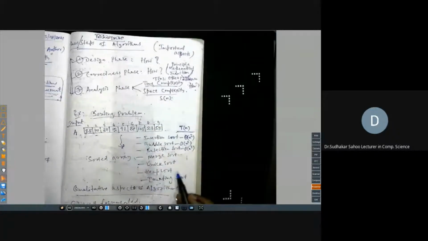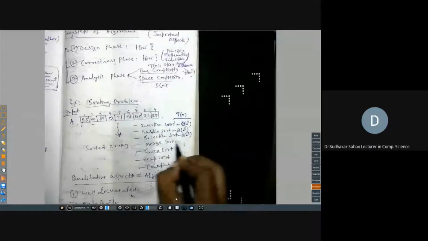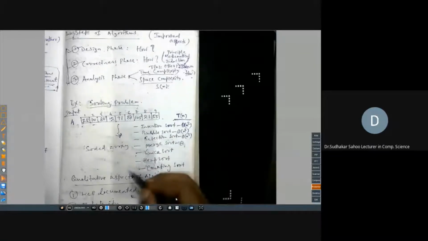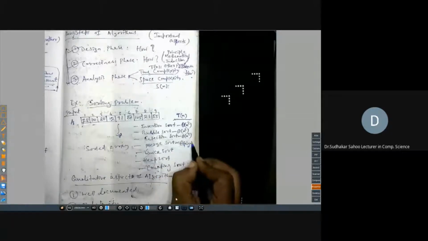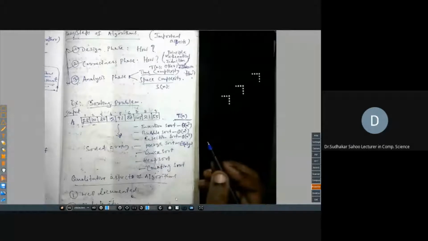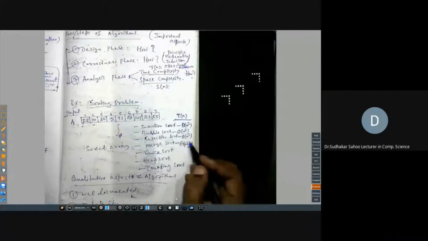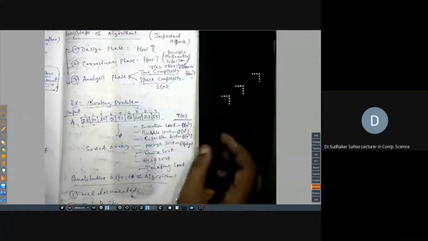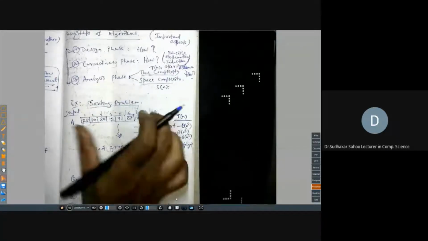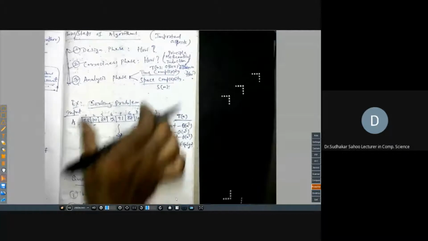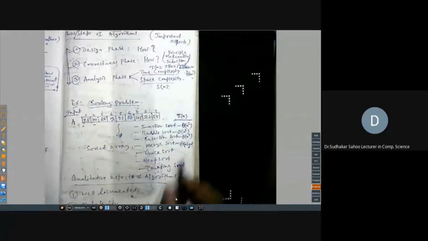Merge sort time complexity we'll discuss after we develop the merge sort algorithm. Its time T of n is n log n. You can also write the space complexity: it needs another array, so space complexity is twice n, if the temporary array is the same length. And quick sort is also n log n.